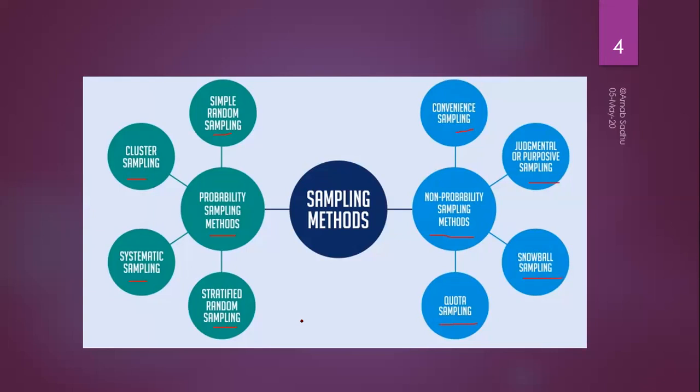The names may be somewhat different, but there are 4 subcategories of each. So we'll start with probability based sampling first.